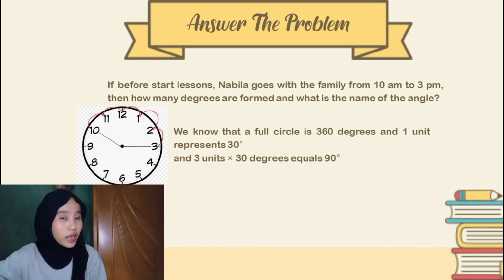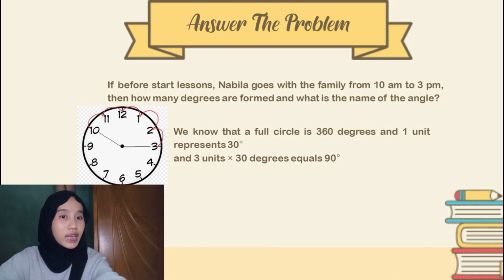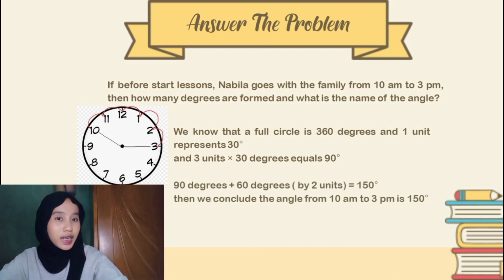From here to here is 30 degrees and so on until number 12, and it represents 3 units. 3 units times 30 degrees equals 90 degrees. From 12 to 10 represents 2 units, or equals 60 degrees. And then 90 degrees plus 60 degrees equals 150 degrees.